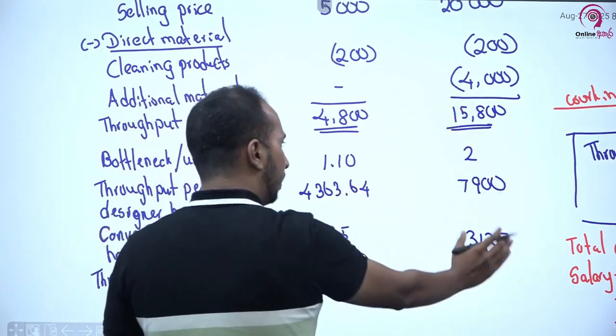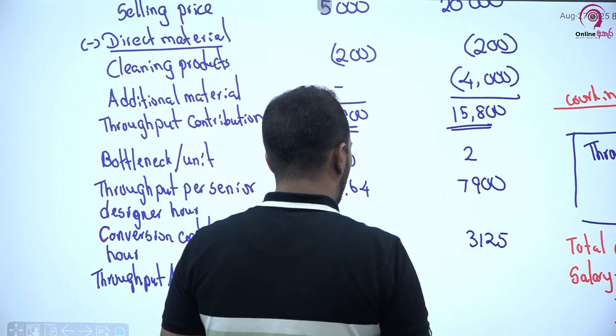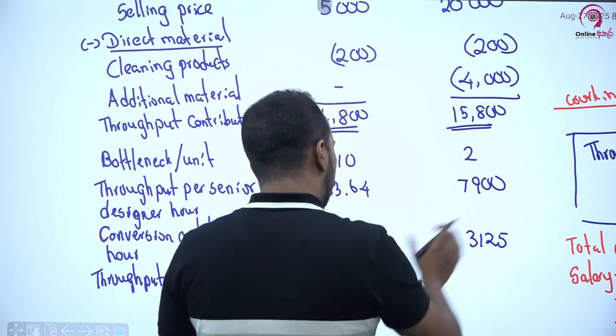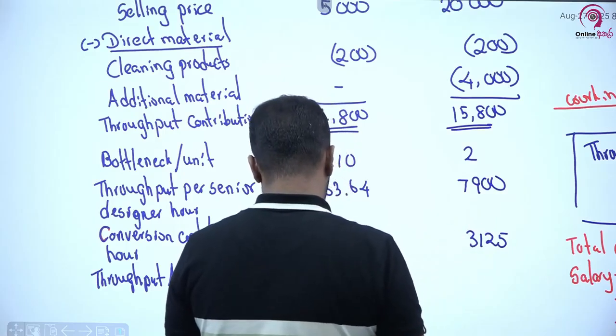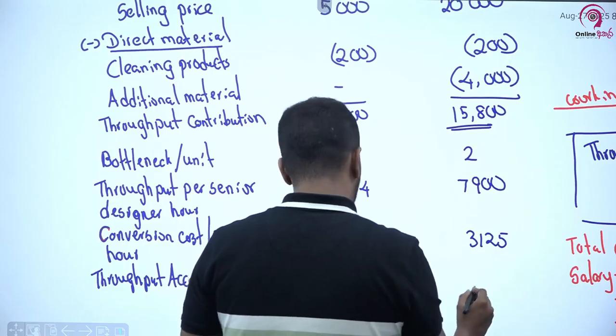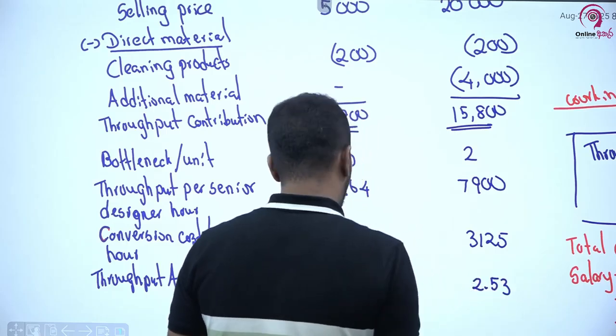When it comes to hair treatment, this column represents hair treatment. Throughput per senior designer hour is 7,900. This should be divided by 3,125. So my throughput accounting ratio is 2. I will take up to 2 decimal, 2.53.